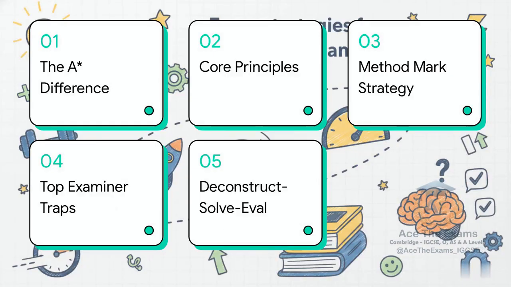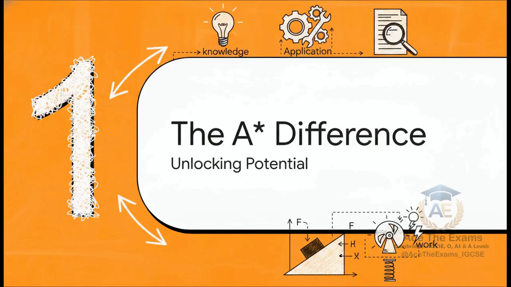Here is our tactical masterclass agenda to systematically conquer gravitational potential energy and kinetic energy problems. We're going to rapidly move through the A-star difference, core mathematical principles, the method mark strategy, top examiner traps, and finally, the ultimate deconstruct, solve, evaluate framework. Let's get straight into it. Section 1, the A-star difference. This is all about unlocking your elite potential.